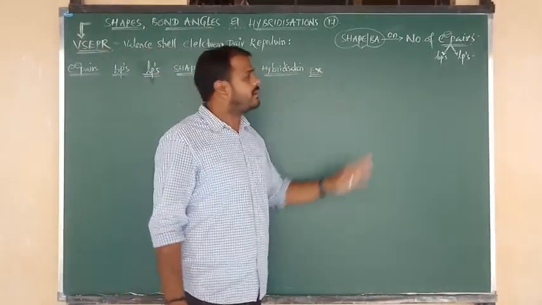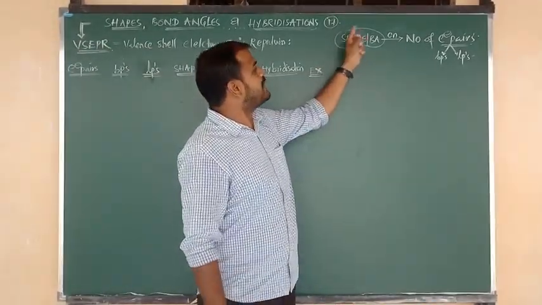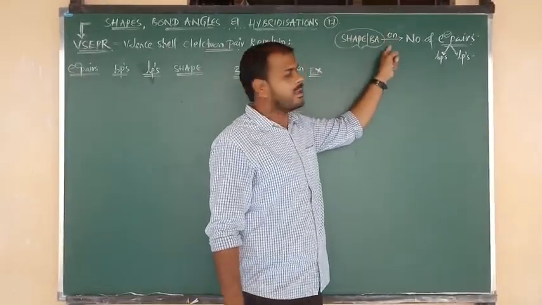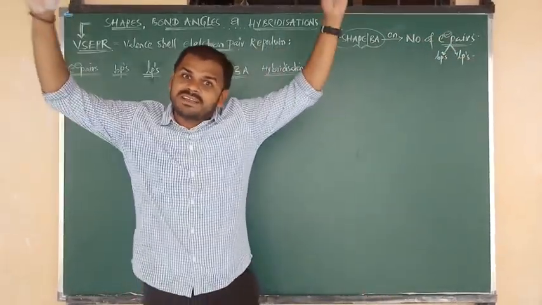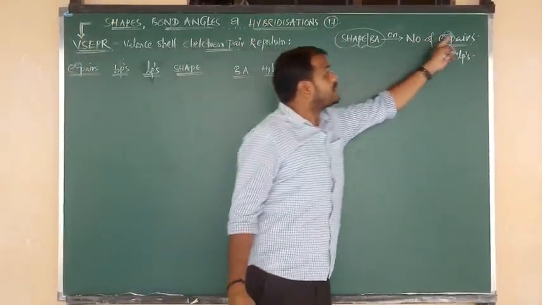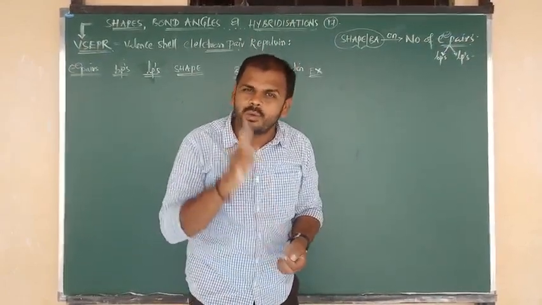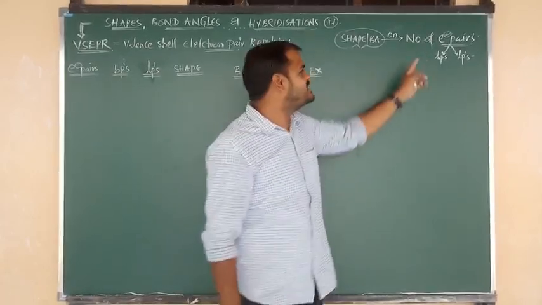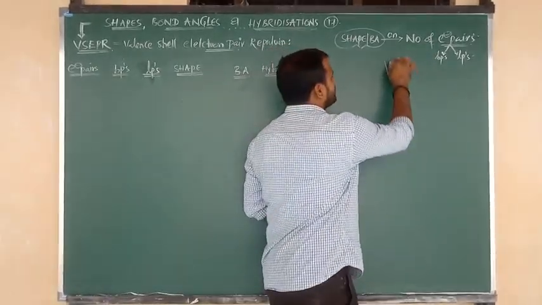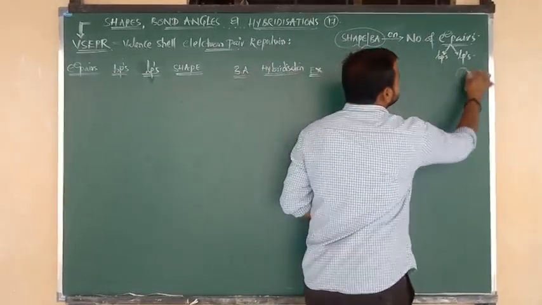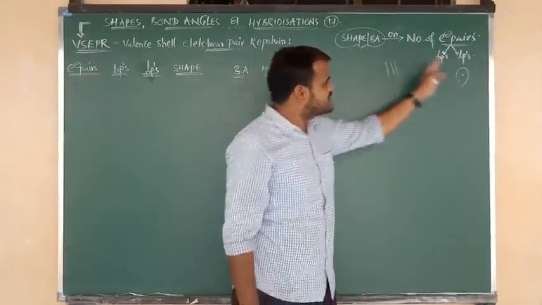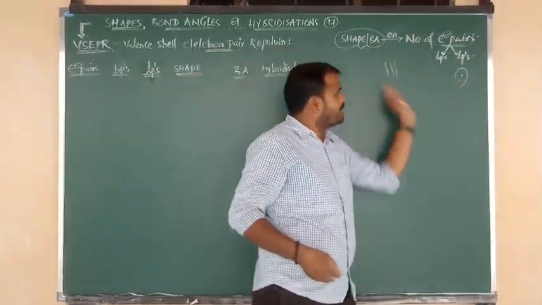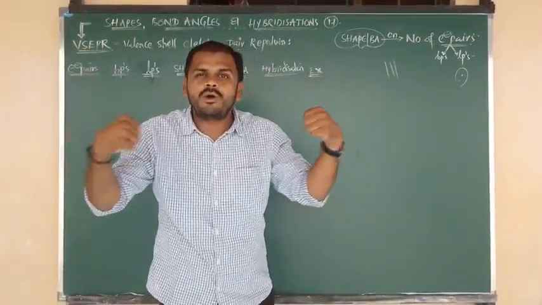Now listen carefully. It's the same point I have given here also. The shapes and bond angles of molecules depend upon the number of electron pairs present in the valence shell. Electron pairs are classified into two types. One is BPs, not boiling point, but bond pairs, nothing but lines. And the other are the lone pairs. Bond pairs and lone pairs, including both, are simply called electron pairs. The electron pairs present in the outermost shell cause the repulsions.